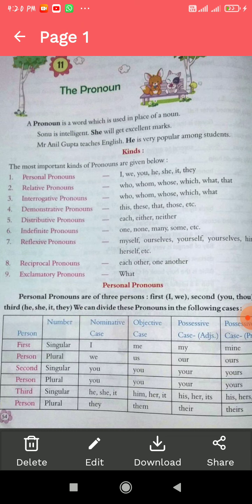Another example: I say that this is the monument which I have seen earlier. Here, in this monument sentence, which is the relative pronoun.